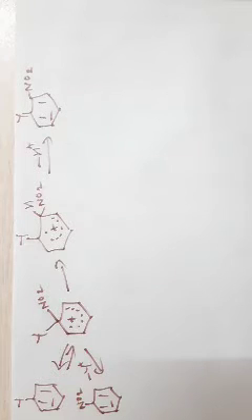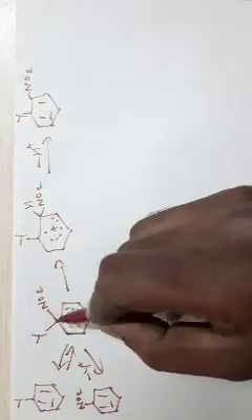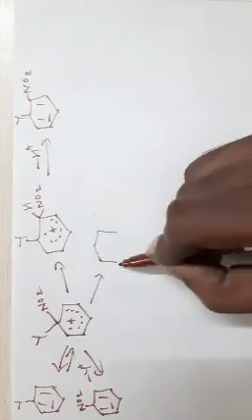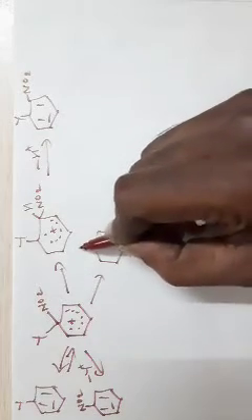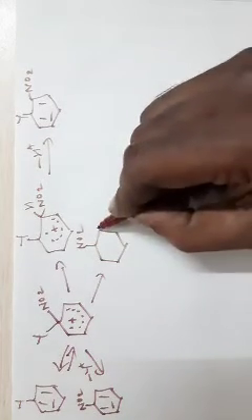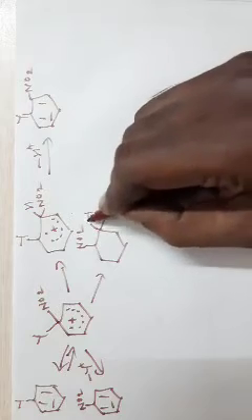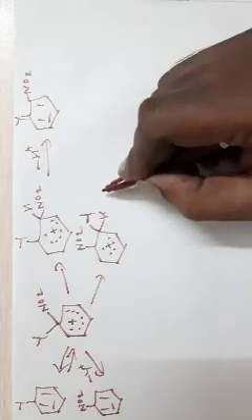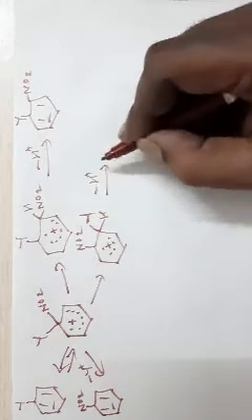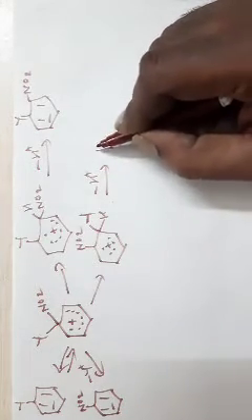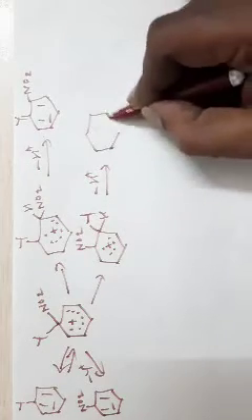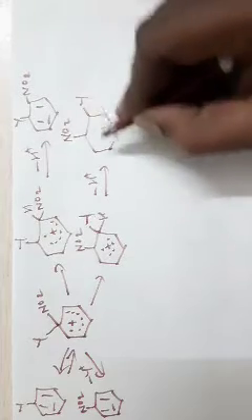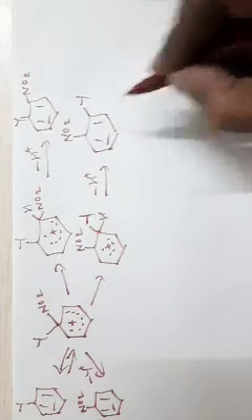Another possibility is, instead of the migration by the NO2 group, Y can migrate. See, NO2 remains here, Y migrates to the next carbon, and if H is lost, then you are getting the product, namely this one.